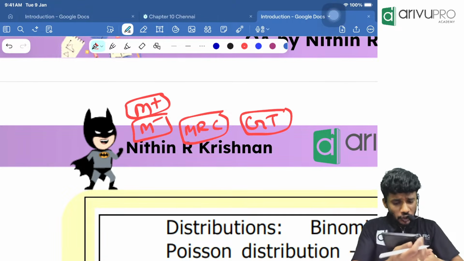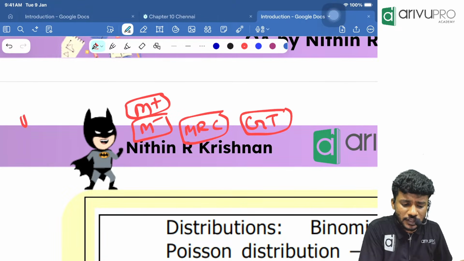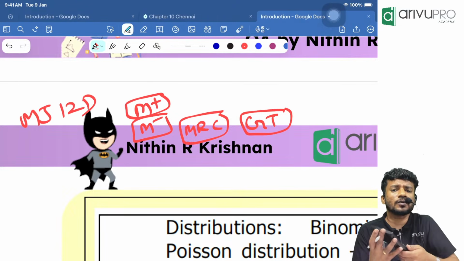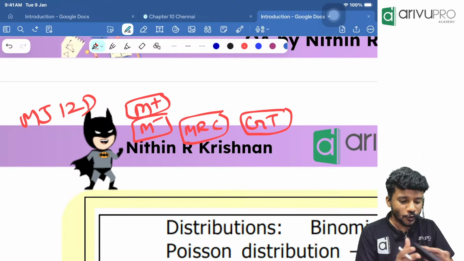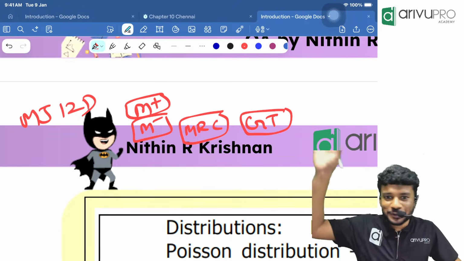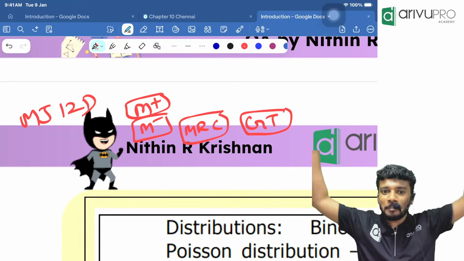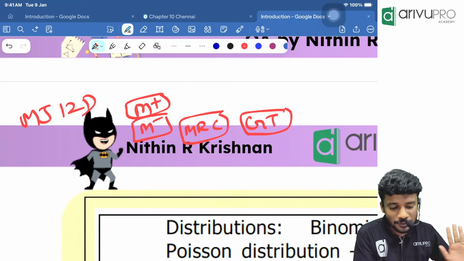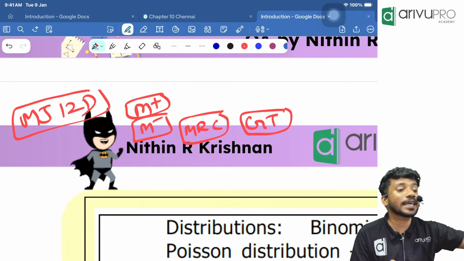Then the usual recommendation I give students is the MJ12D. There is also the DJ, but the usual one is the MJ12D. It is called the OG calculator, because if you see the sales and reviews on Amazon itself, many people have bought it, and this is one such good calculator you can use.